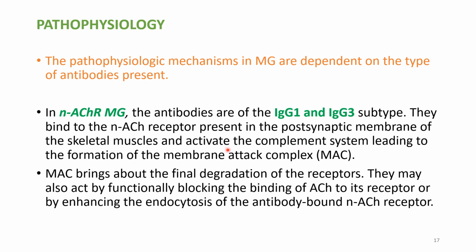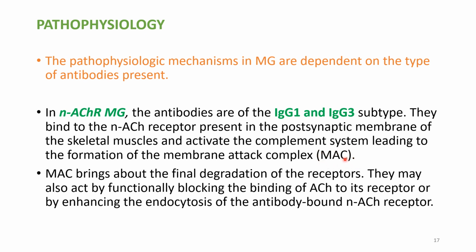So, this activation of the complement system leads to the formation of MAC complex, that is membrane attack complex. So, this MAC complex brings about the degradation of the receptors. Okay. So, they may also act by functionally blocking the binding of the acetylcholine to its receptor or by enhancing the endocytosis of the antibody bound nicotinic receptor. So they will act in three ways. This membrane attack complex will be formed.